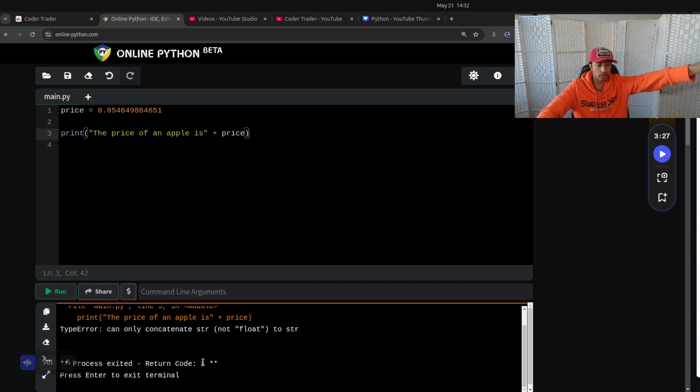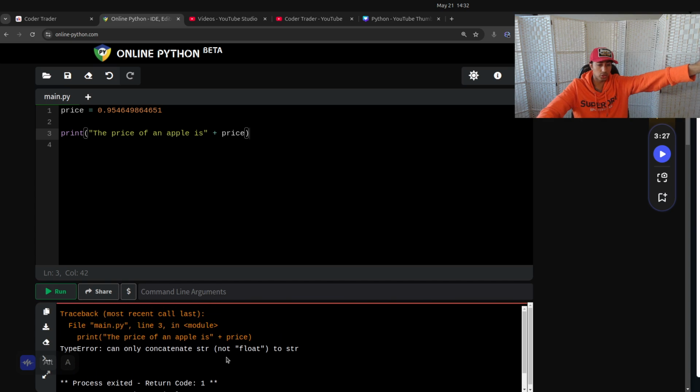Oh, we get an error. It says it can only concatenate string to a string. So what I just said was a lie. You can't do this in Python. The way you convert a float to a string is you just use the string method here, like this. So I learned something. There you go.